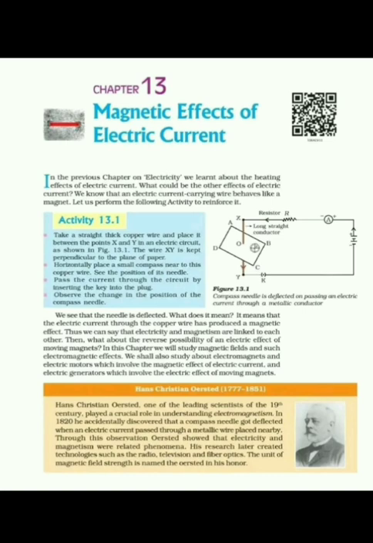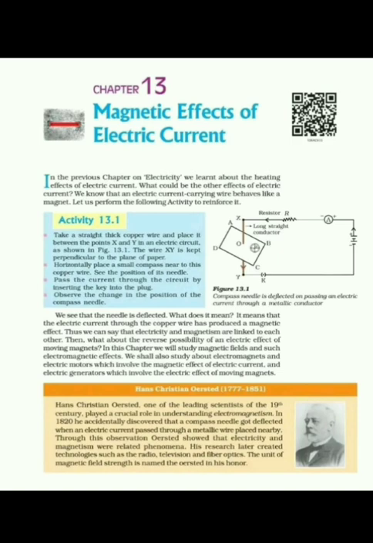What does it indicate? On passing the current through the copper wire, you will observe the compass needle is deflected. This indicates that the electric current through the copper wire has produced a magnetic effect, because the needle is nothing but a bar magnet, and as current passes, that magnet deflects.